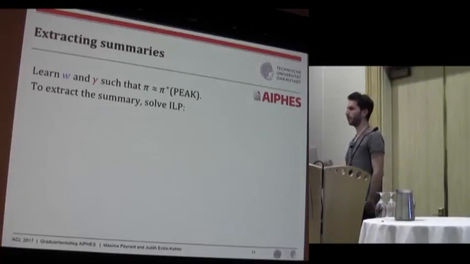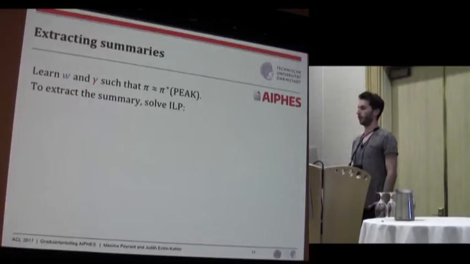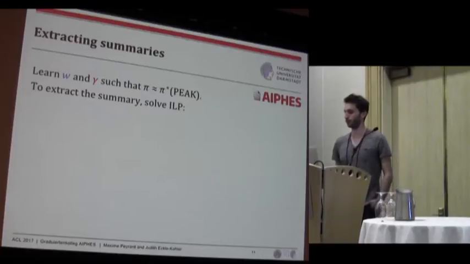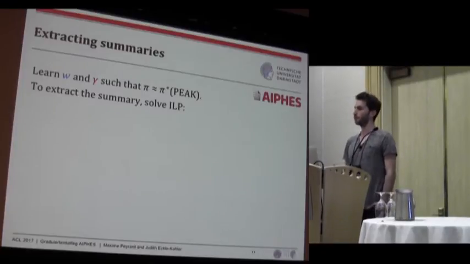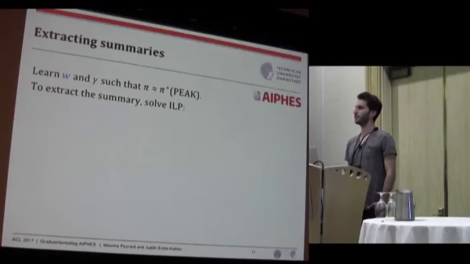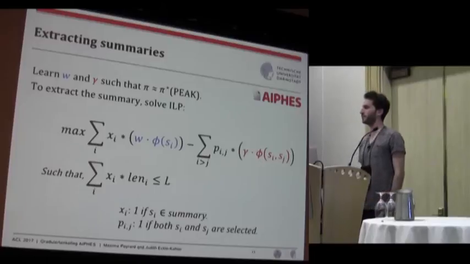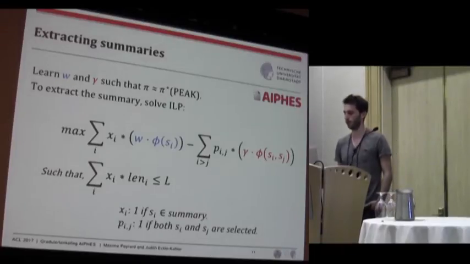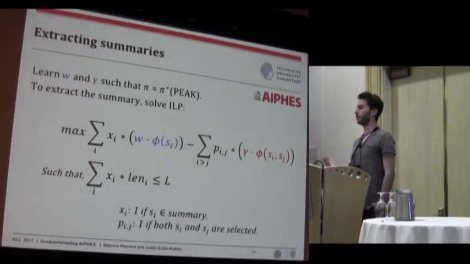And so we learn the W and the omega with gradient descent on our training set to approximate best PEAK. And then, because we enforce the linearity condition on our function pi, it's very easy to extract the best summary according to our function by simply solving the following integer linear program. And we have the length constraints.